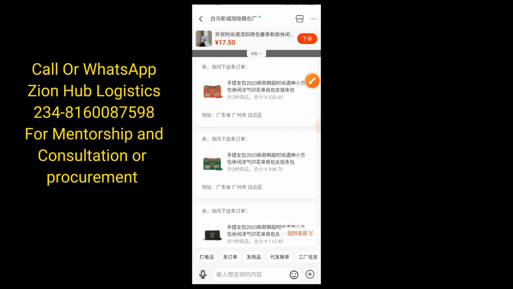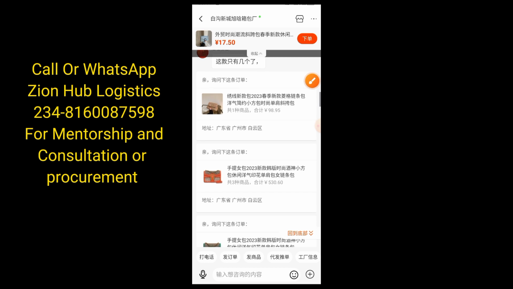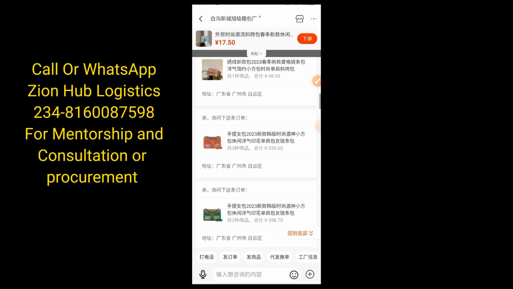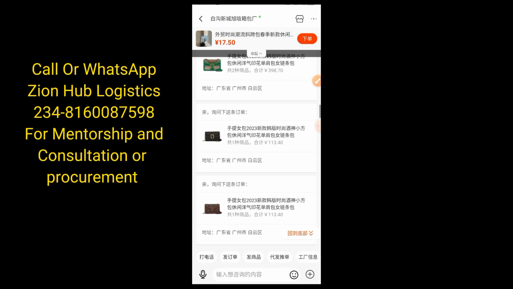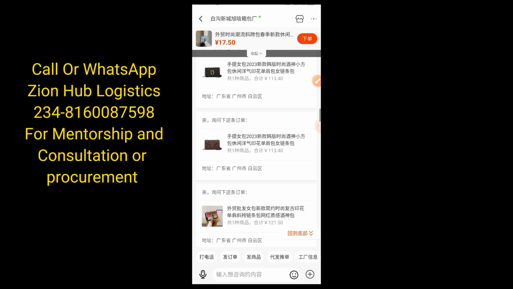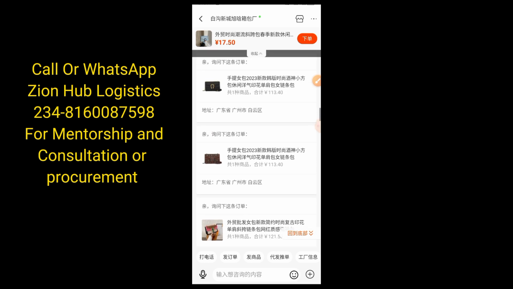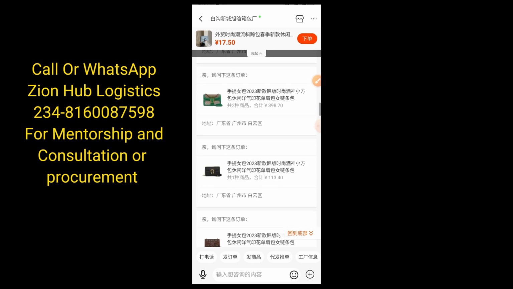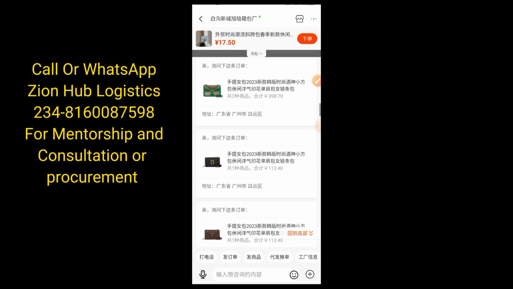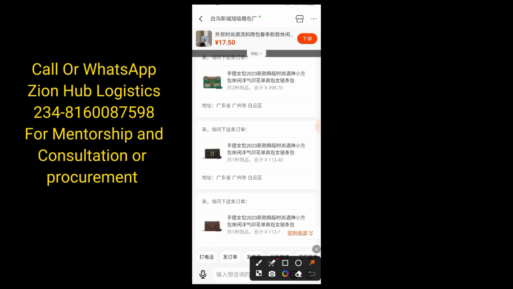So I shot this. I think this is the first design here. We have the first design here, the second one, the third one, and the fourth one. So I still go ahead to shoot this guy as 51 here. Then I still shoot another one. So this is how I shot everything to show that I'm serious about buying this product. And these are their prices. Please take note of their prices. This is the price for this here. This is the price for this guy here. This is the price, then this is the price for this. So he's going to be seeing everything.